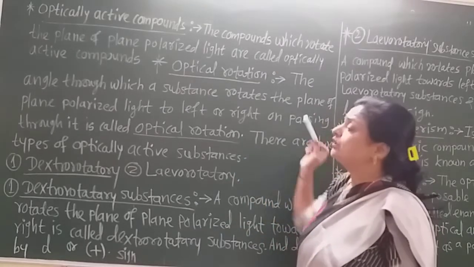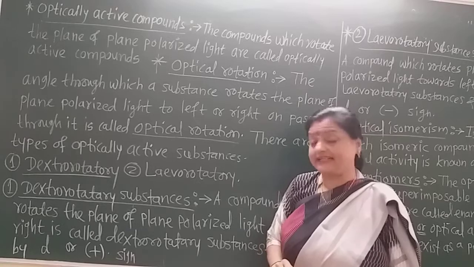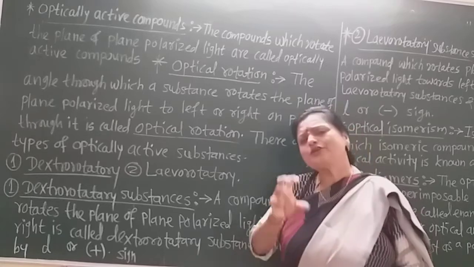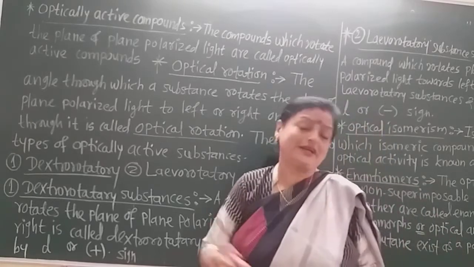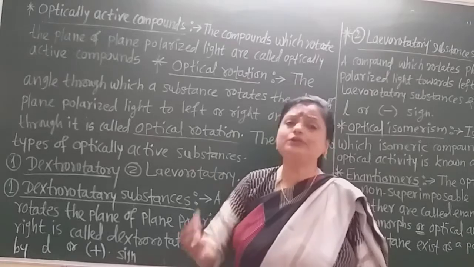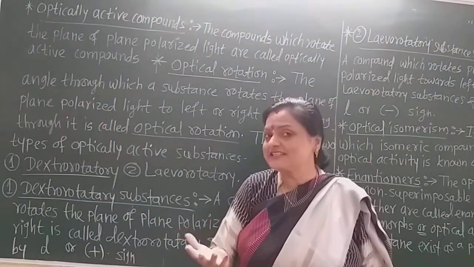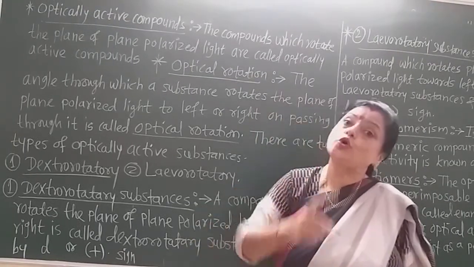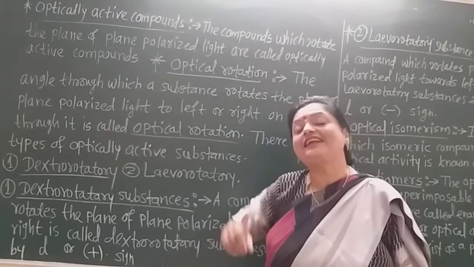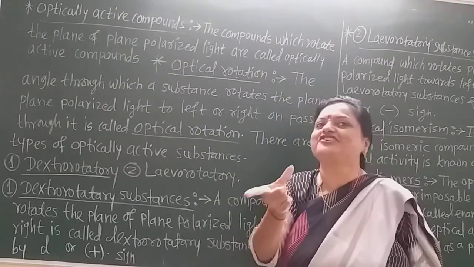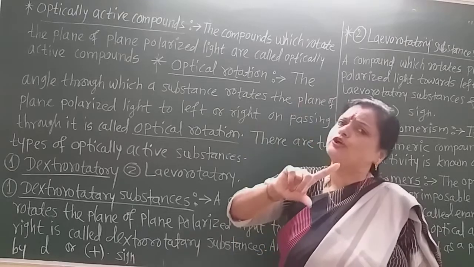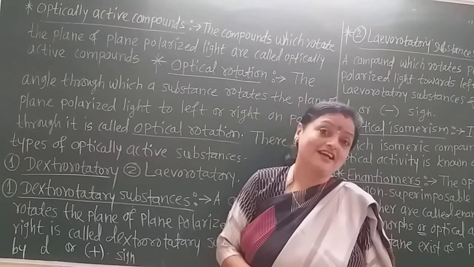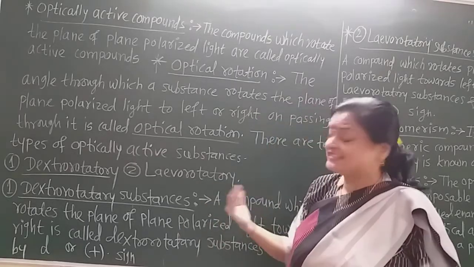Next, there are two types of optically active substances. Remember that, they are very important. The first is dextrorotatory, in short also called dextrose. Sometimes you may go to the hospital to meet your relatives. Then the doctor always says, give the patient dextrose. Dextrose means the glucose solution. Saline is a glucose solution, but glucose always rotates the plane polarized light to the right hand side, that is the clockwise direction, and so it is not called glucose saline, but it is called dextrose. That is the medical or scientific language.